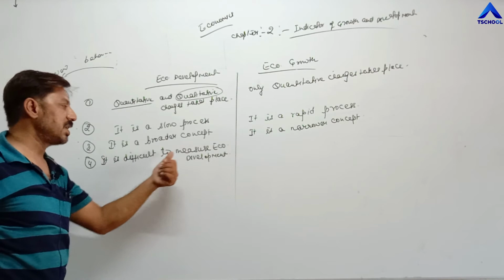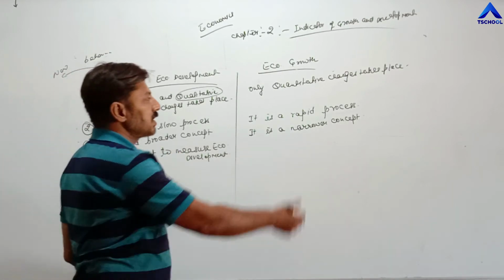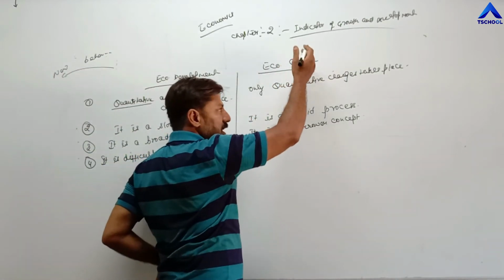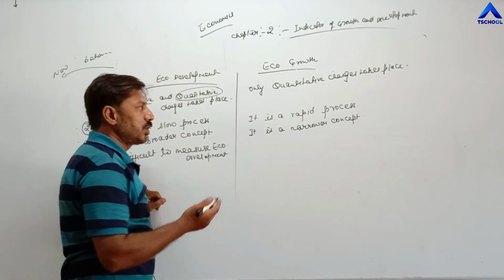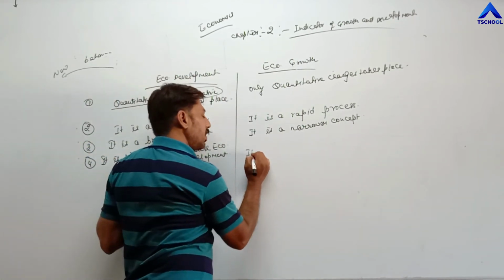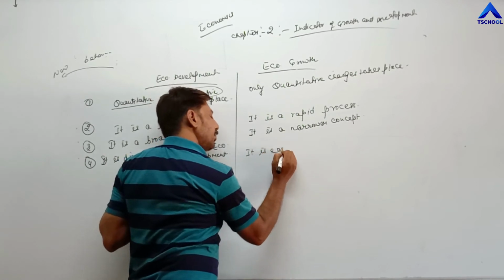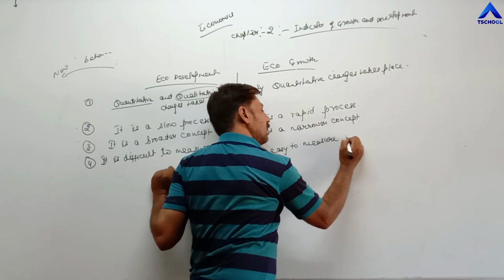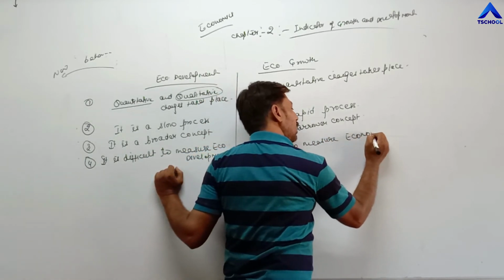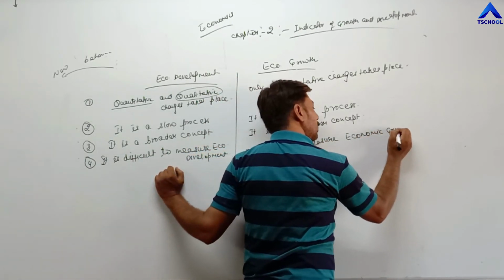But so far as economic growth is concerned, it is related with national income and per capita income, with goods and services. So it is very easy to measure economic growth.